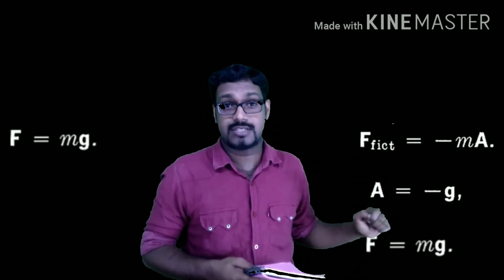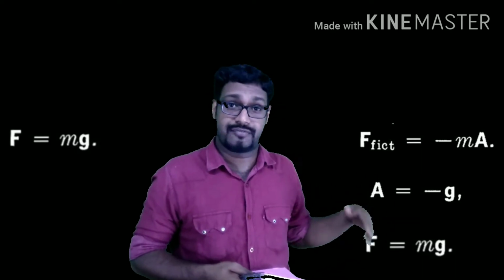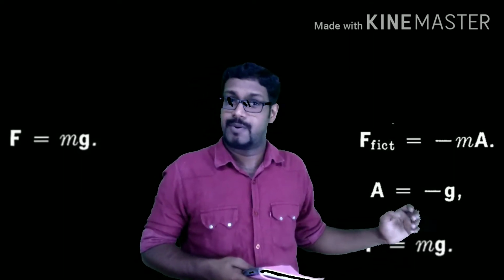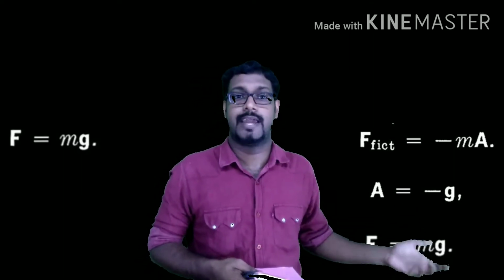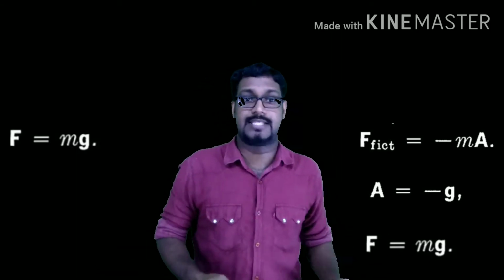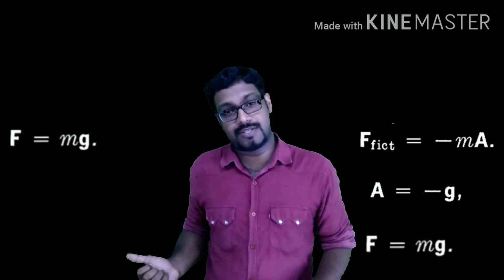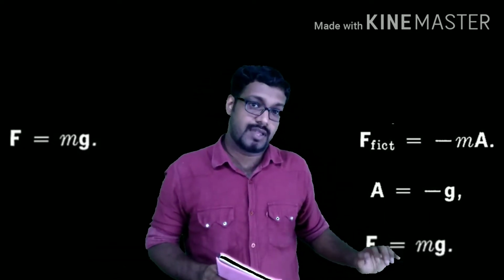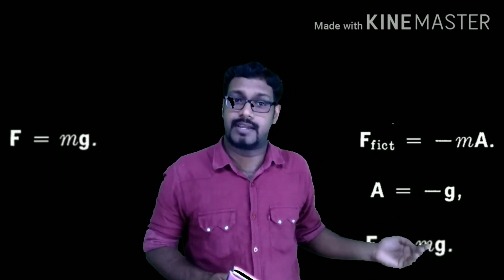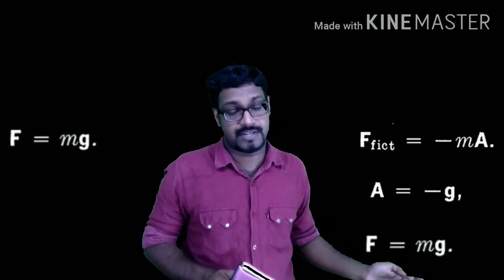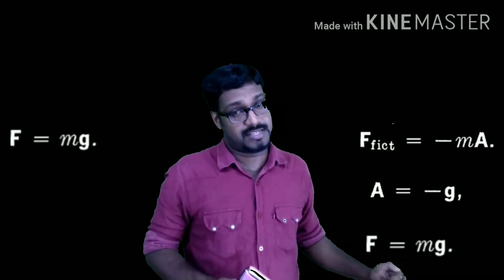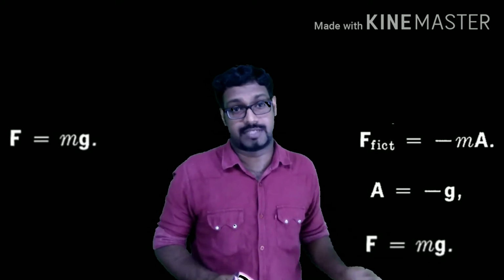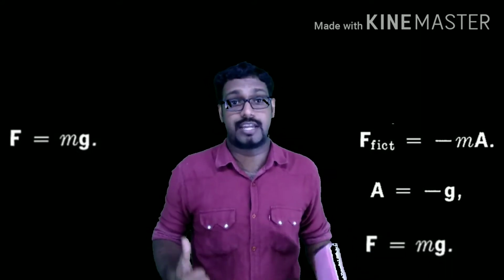So the only force is the fictitious force. So F = -ma. So a = -g. So F = -m times -g, which means F = mg. So in both cases you will get exactly the same force. The gravitational force on earth on a stationary object will be equal to mg, and the fictitious force acting on an object in a frame of reference which has an acceleration a = -g will also be F = mg. So these two states are indistinguishable.